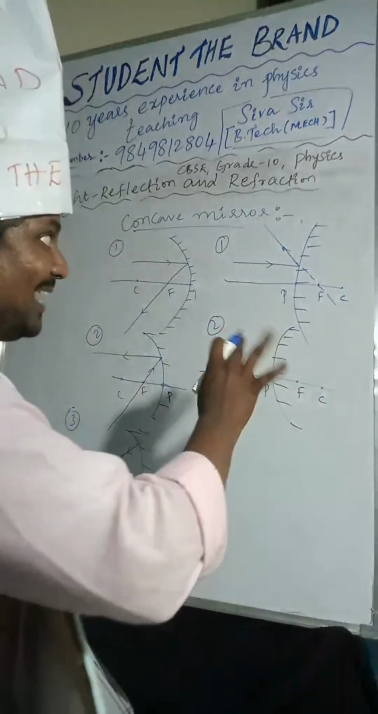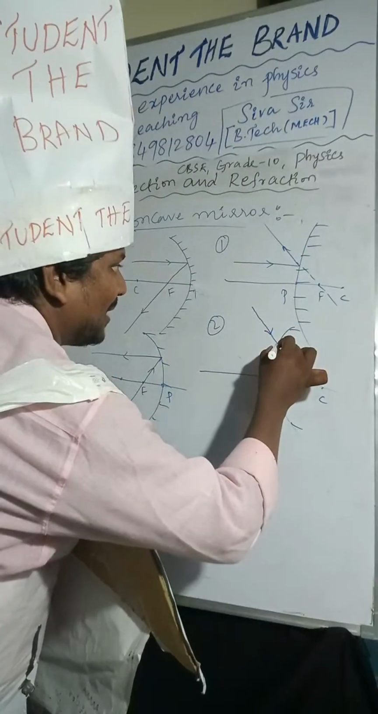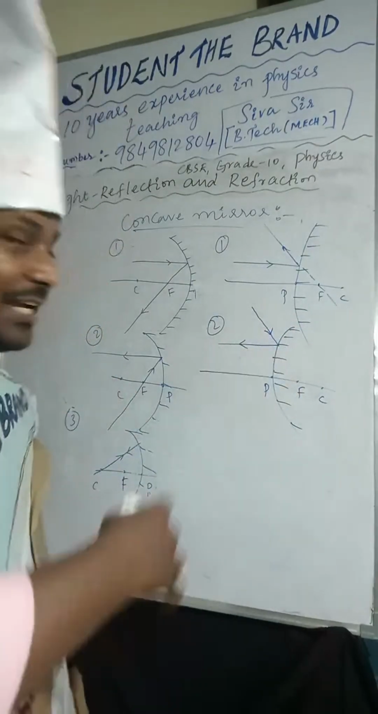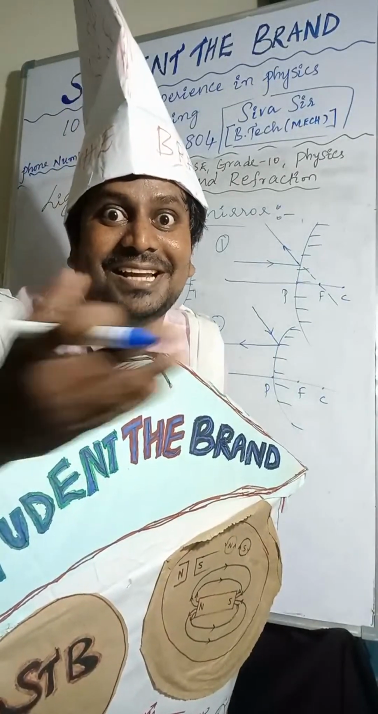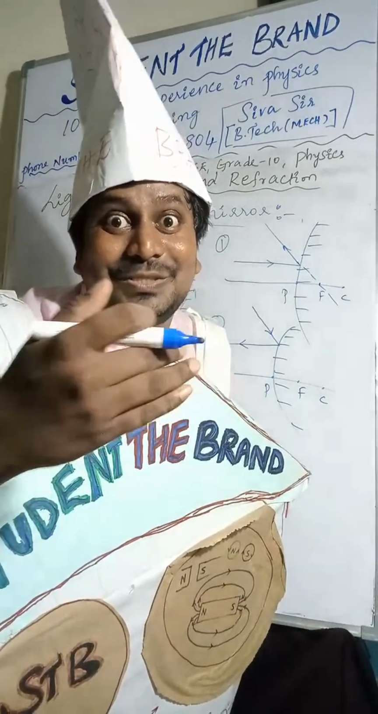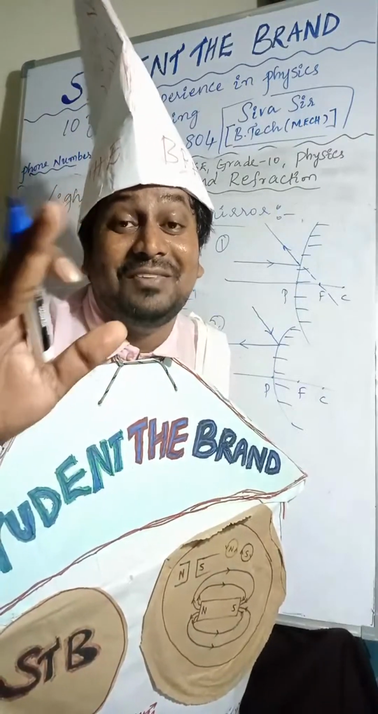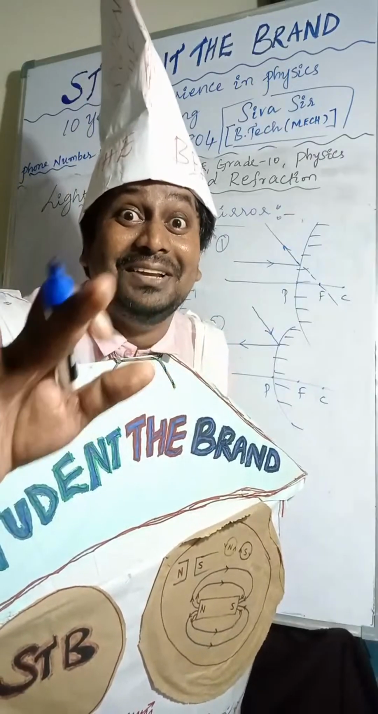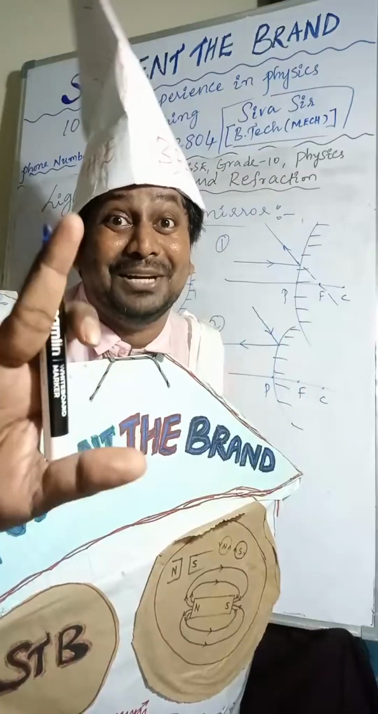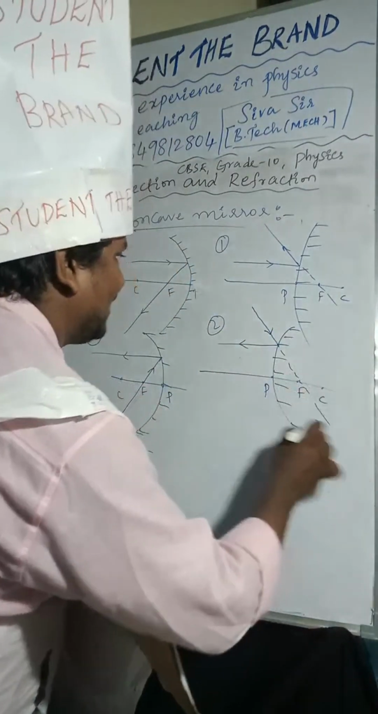If light rays are passing through the focus, after reflection, when the light is incident on the convex mirror, it moves towards infinity parallel to the principal axis. So here I'm taking. Next one, third one.